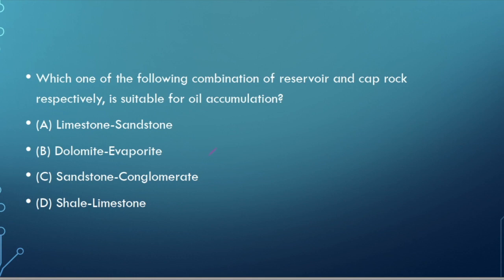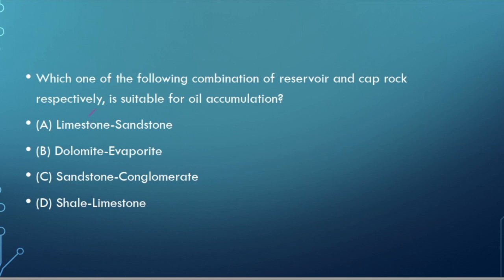And till now we know that most of the reservoirs are basically calcium carbonate rich, right? Like Bombay High, an example is Bombay High. So if we see here, limestone and dolomite are calcium-rich, right? Dolomite is calcium magnesium carbonate. So in between the two, any one is the correct answer.